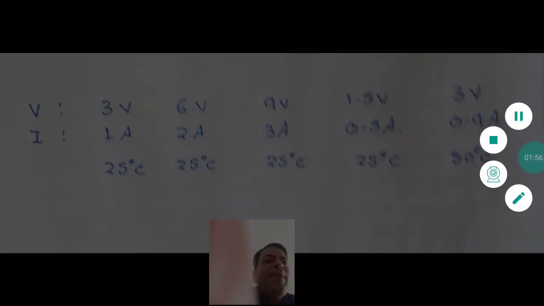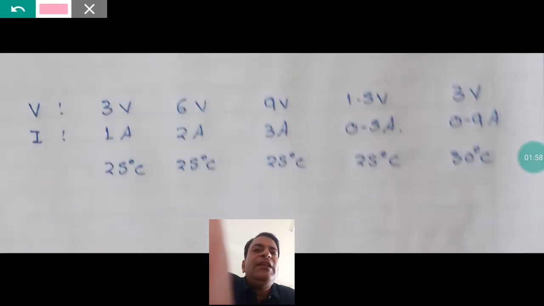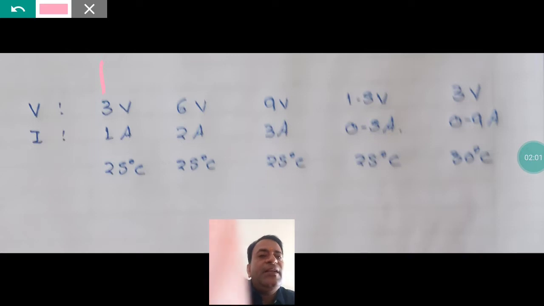See, first he made the cell voltage equal to 3 volts. He took a cell, or joined two cells, and made 3 volts. Okay, and then he took a device, an ammeter, which is used to measure current. And then he noted that the current in the ammeter was 1 ampere. Okay, he doubled the voltage and made it 6 volts. Now the current which he measured was 2 ampere. Now he made the voltage 9 volt, and now the current became 3 ampere.